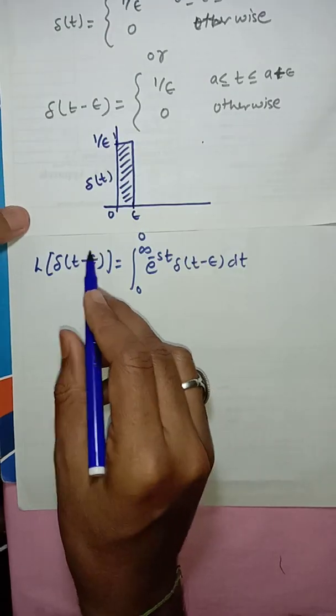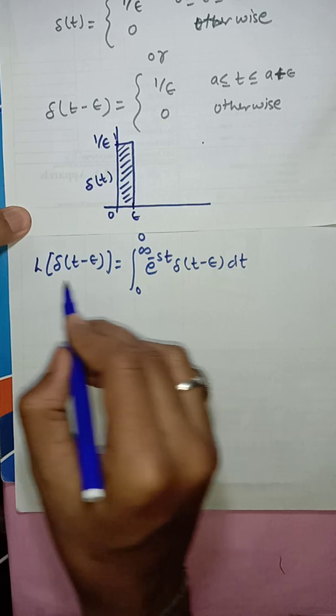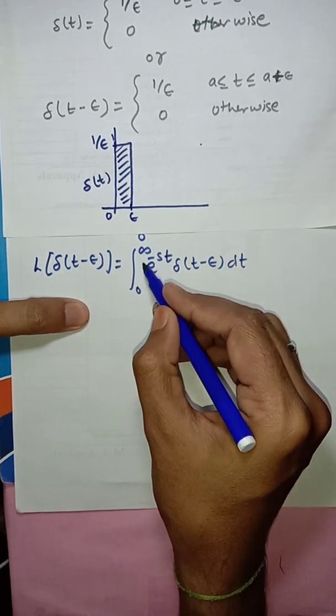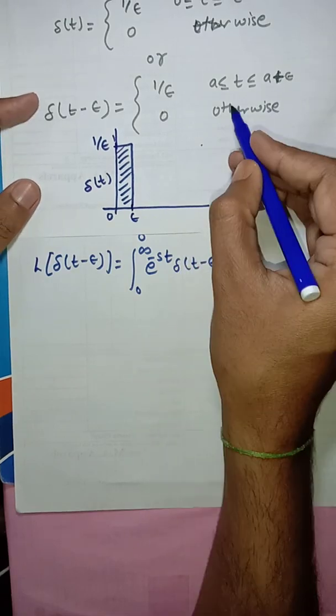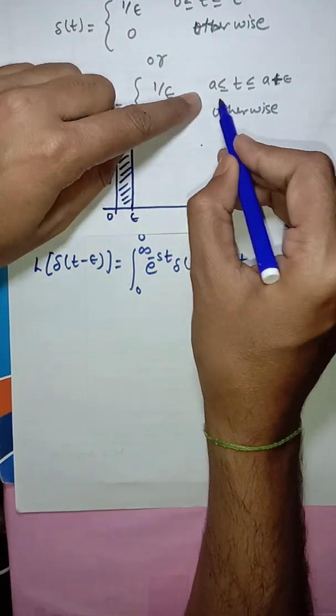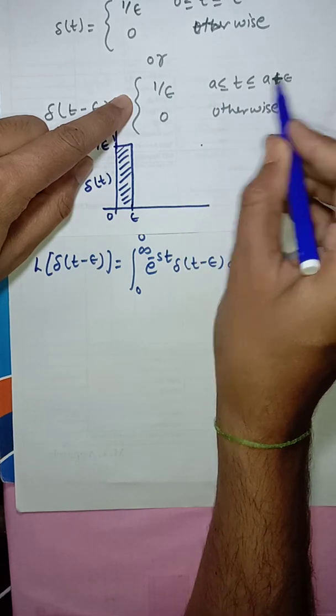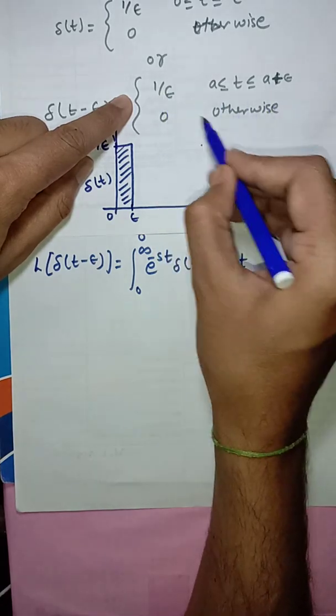By the definition of Laplace transform, we can break this limit, because we know that the function between a and a plus epsilon is 1 upon epsilon, otherwise it is 0.